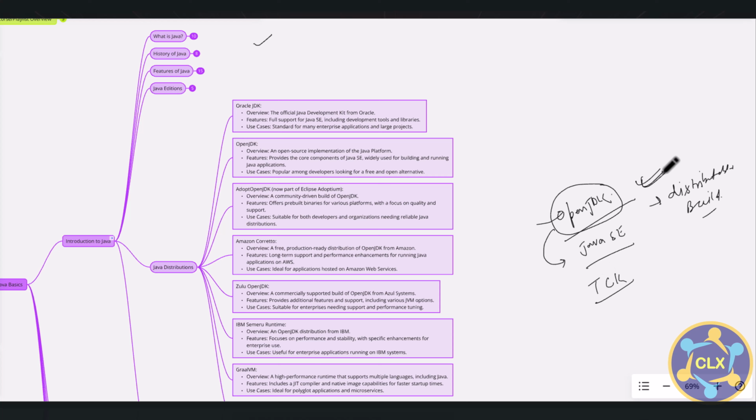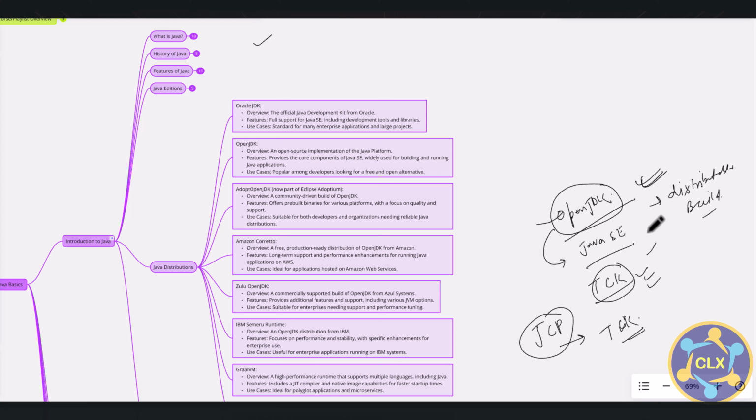One question arises here: who gets this certification? Basically this is a certification performed by the Java Community Process, JCP. For this community process, you have to get the certification, and they provide this TCK. After that, any build that you have taken from OpenJDK becomes compatible with Java SE, and you can distribute it.